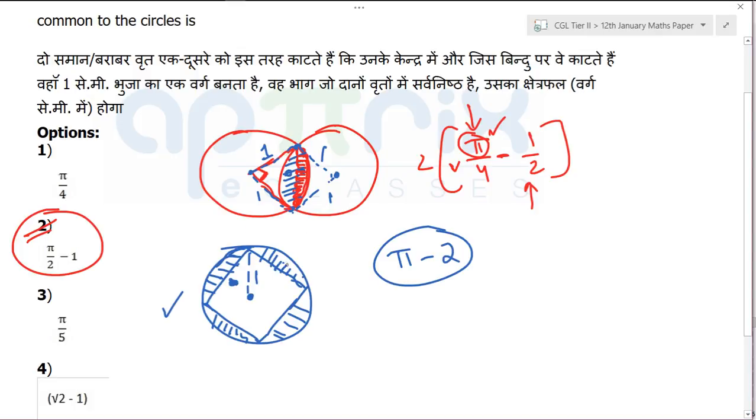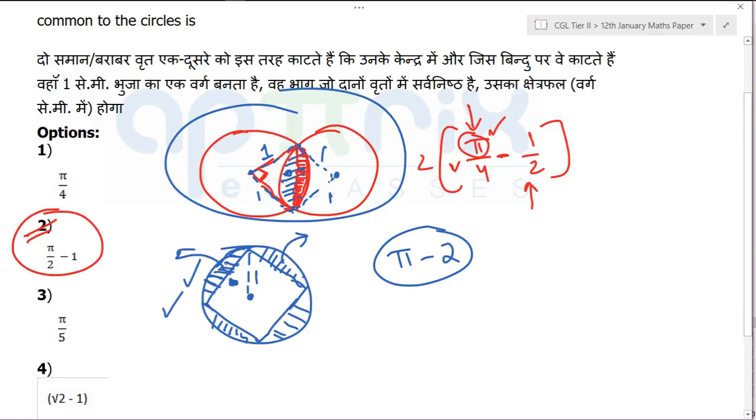Even I solved many questions. If they are asking 1 area, what will be the answer? 1/4 of it. If they are asking 2 areas, it will be half of it. That will become pi by 2 minus 1. You can do it orally, but you need to understand how you can apply the things that you have learned. They have created 2 circles here, right? But actually you can do it with the 1. Having that idea, since these 2 areas are equal, it is simply a circle and a square, and they are asking these 2 areas. And the complete area, you already know it's pi minus 2.